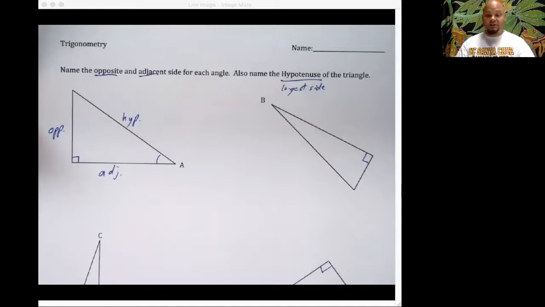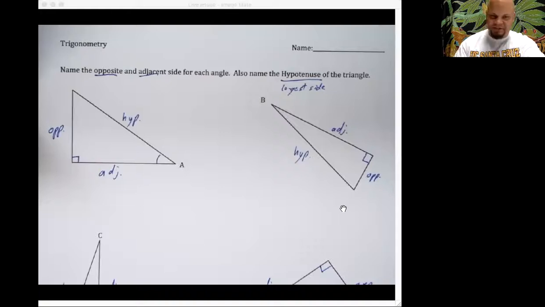Perfect. Your job is to do that for the rest of the triangles on this paper and then check in with me. So do not just wait for me to do it for you. Do it right now. I'll even pause it. I'm going to pause it. You're going to do it. That's what's going to work. Did you do it? Good, because you were supposed to pause and do it. All right, let's take a look at what we've got.